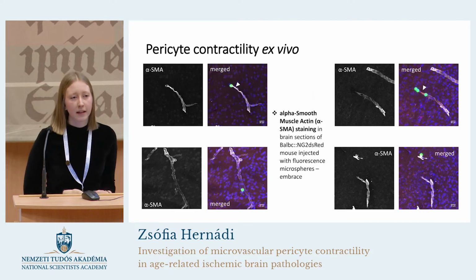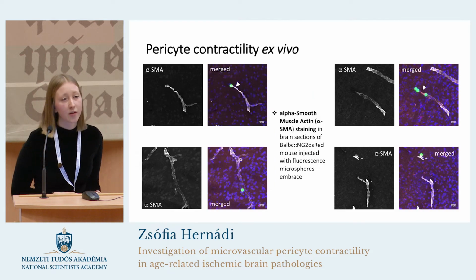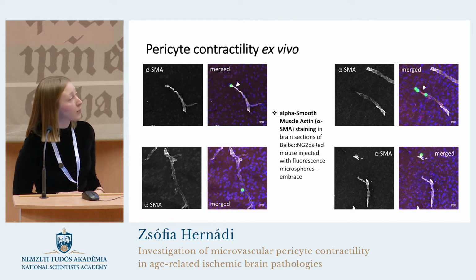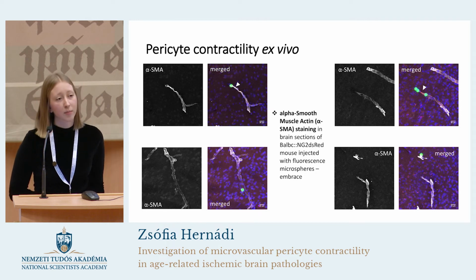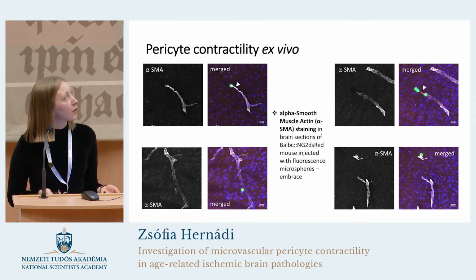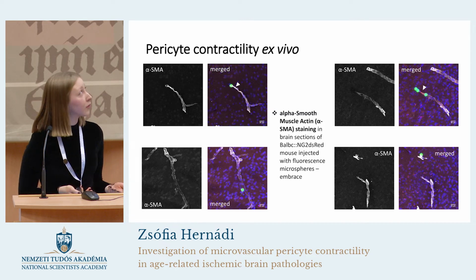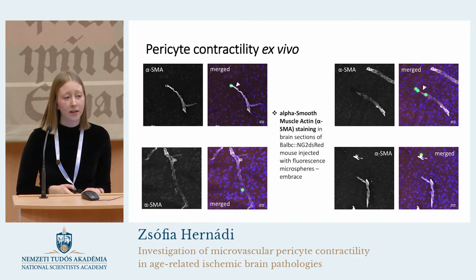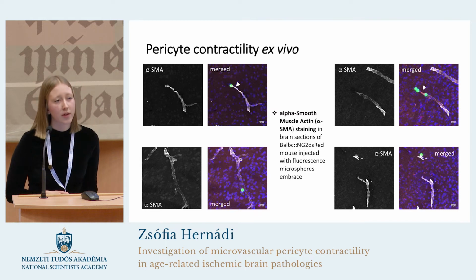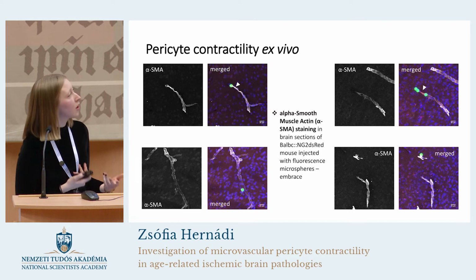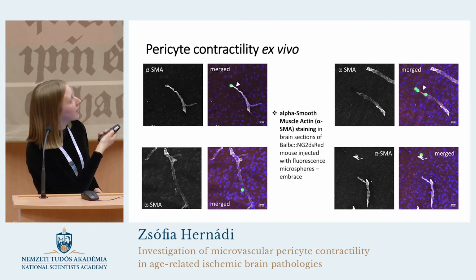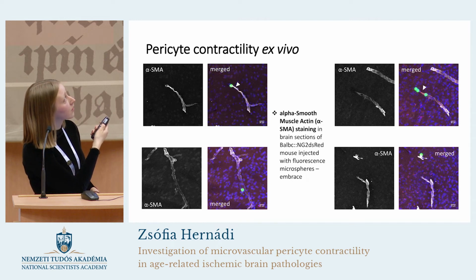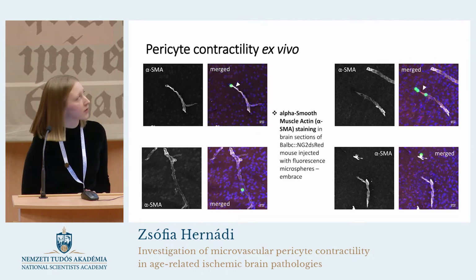So as I mentioned in the beginning, one of the most interesting questions of cerebrovascular research is the role of pericyte contractility and the mechanisms controlling this action in both physiological and pathological conditions. For this reason, we made immunofluorescence staining for alpha-smooth muscle actin, a protein that is mostly responsible for vessel diameter changes, on microsphere-injected brain sections. What we found was that the alpha-SMA expression was noticeably increased in pericytes that were located in the vicinity of microspheres.